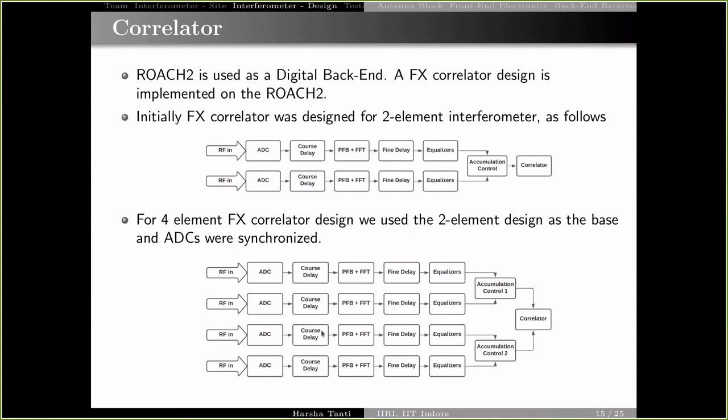The main challenge in the 4-element interferometer correlator design was to synchronize the ADC delay of the Roach board.